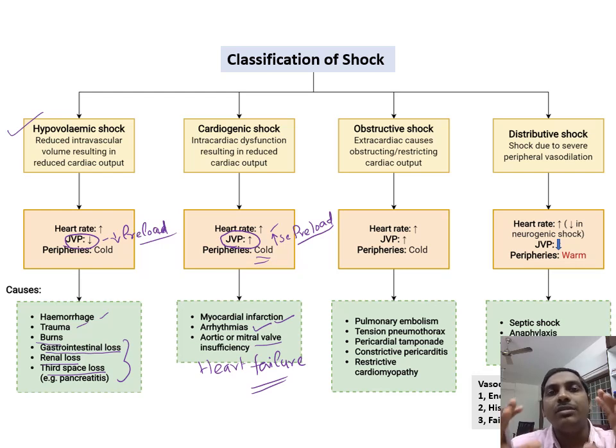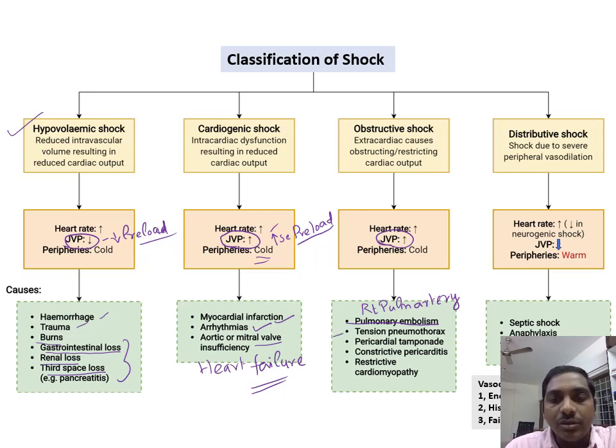Obstructive shock is something that is obstructing or preventing the heart from pumping out effectively. Here also the JVP will be raised. Something is not allowing the blood flow to enter into the heart. The common condition is pulmonary embolism, which occurs in the right pulmonary artery. So when there is pulmonary embolism, there will be decreased oxygen exchange, and finally there will be obstructive shock.